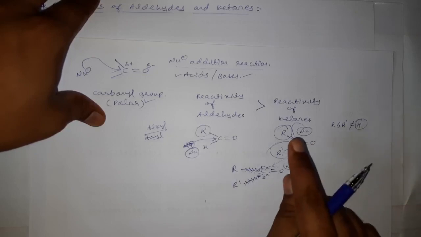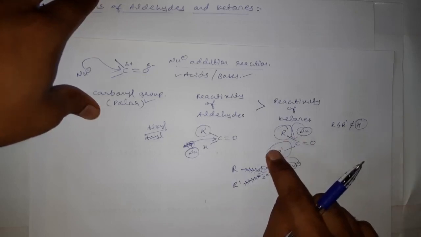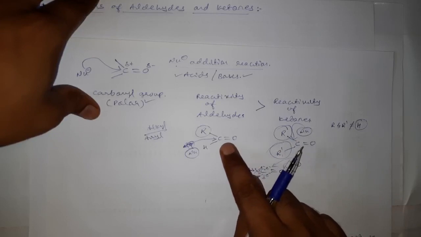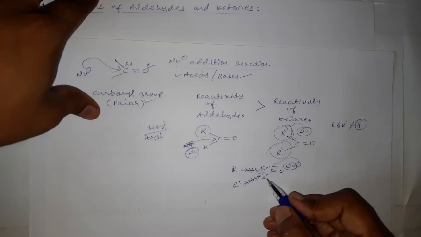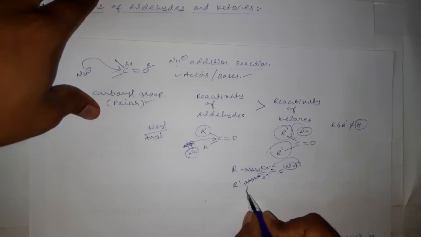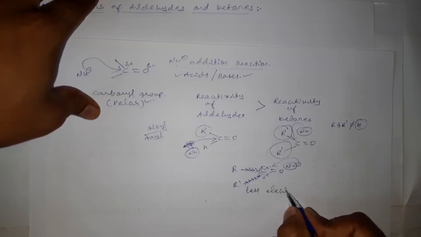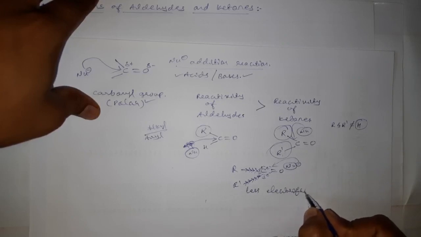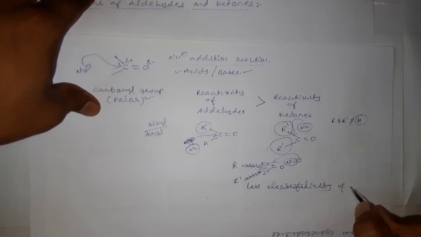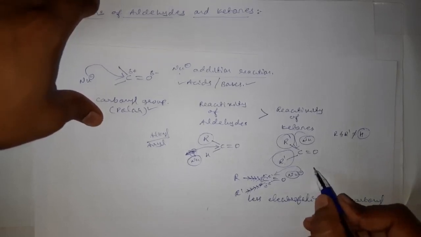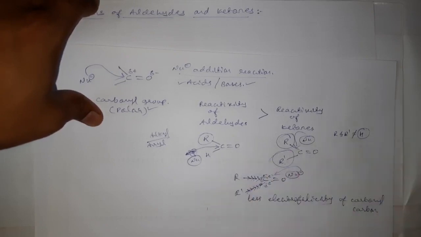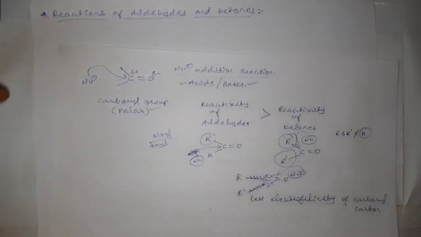The first reason is the steric hindrance of the carbonyl carbon by the presence of bulkier groups, and the second reason is the lower electrophilicity of the carbonyl carbon in the ketone as compared to the aldehyde. These two are the reasons for the lower reactivity of ketones.